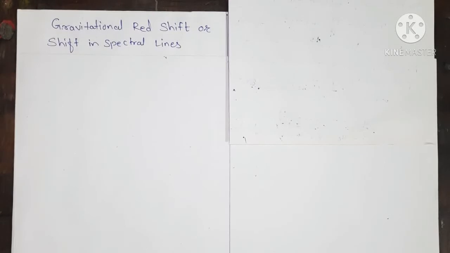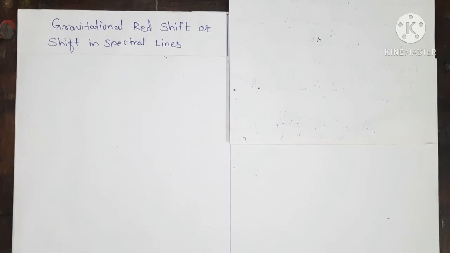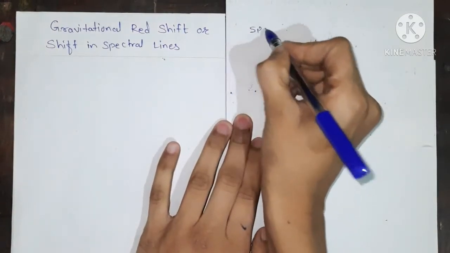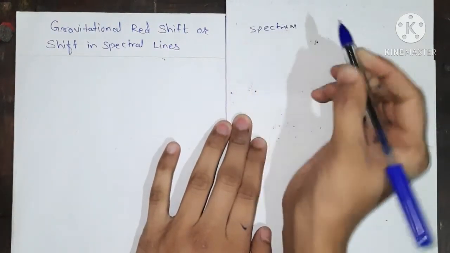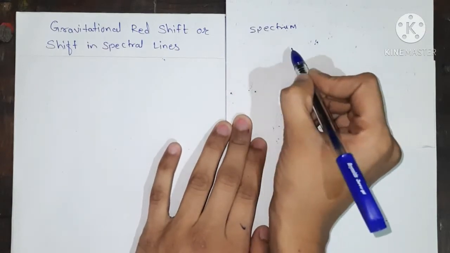Hello student, today we are going to see the topic that is gravitational redshift or shift in the spectral line. This topic explains the redshift in the spectrum. That means, as we know, our spectrum consists of colors and waves which have a frequency.